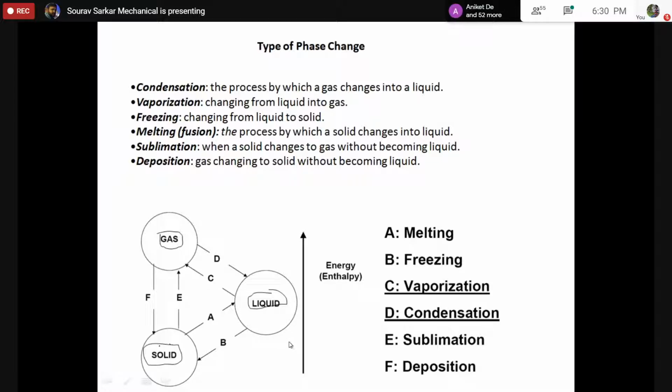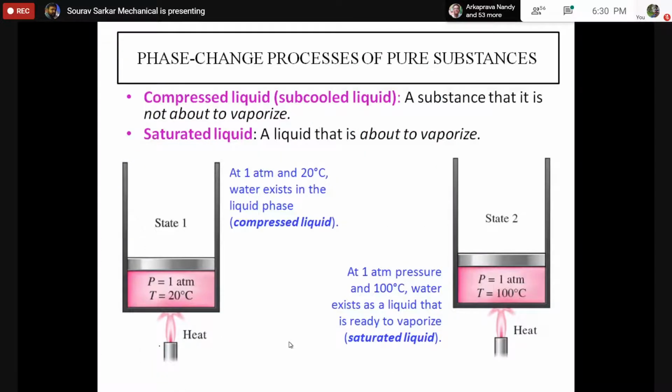So we are looking at this phase change process. One thing we understood is that for a phase change process, two parameters are most important. One parameter is the temperature, one parameter is the pressure. These two are the critical parameters that determine this phase change process. So let's look into this. Just take a most common example. Just think about this experiment that you are performing. You consider yourself a scientist performing this experiment.